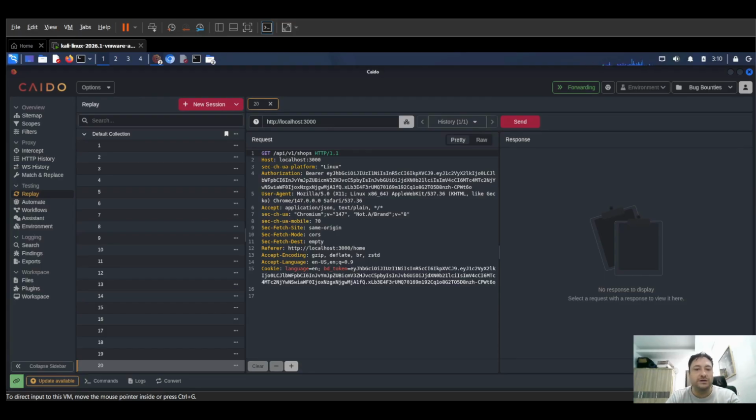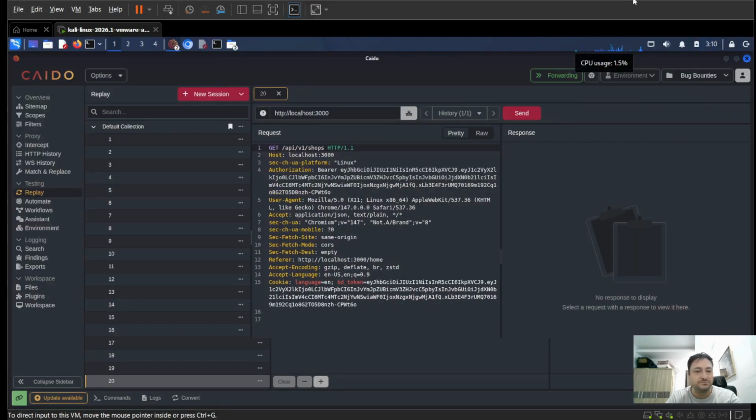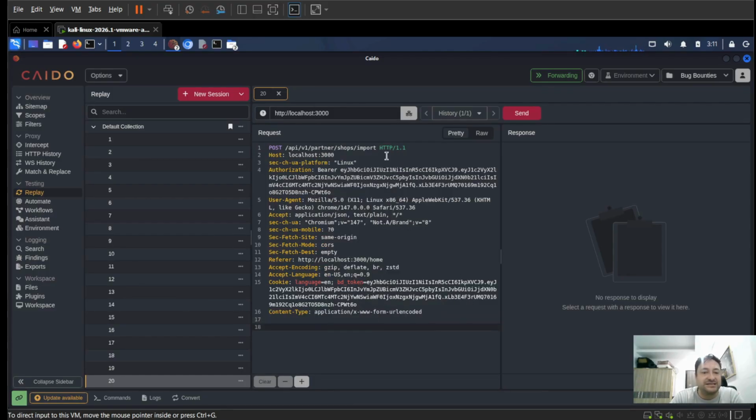So what we're going to do is something like, oops. So we're going to add something like this. We're going to do partner shops, and then we're going to do something like import, okay? So let's see, we should be able to get that looking pretty good. Let's change that from a GET request to a POST request. So now we've seen some changes here.